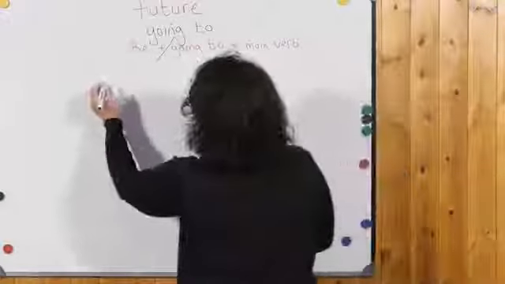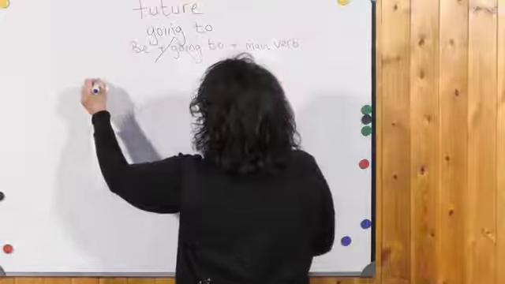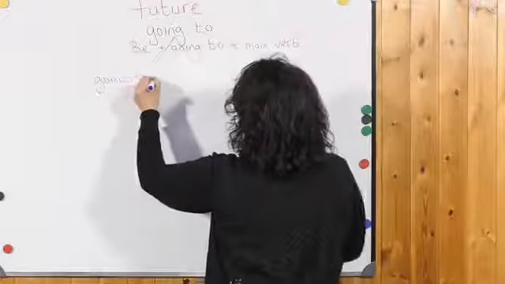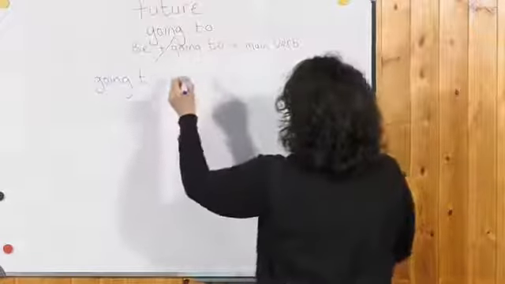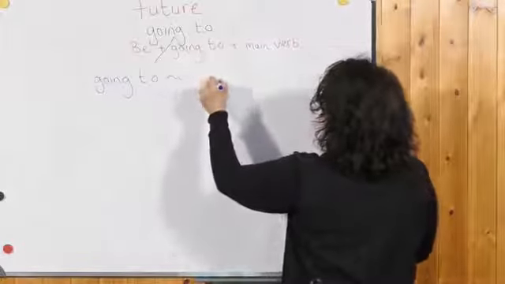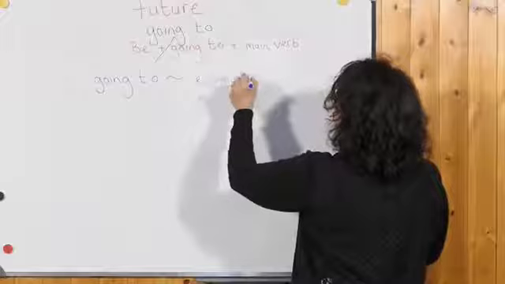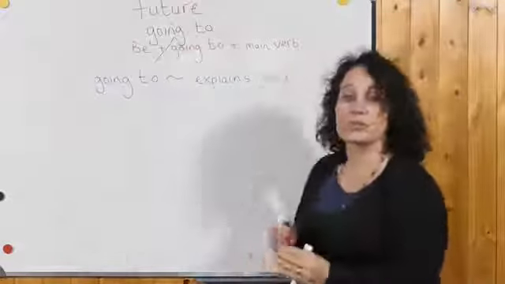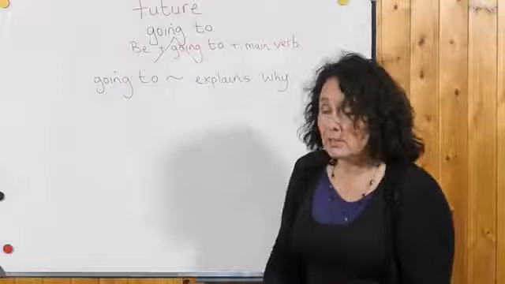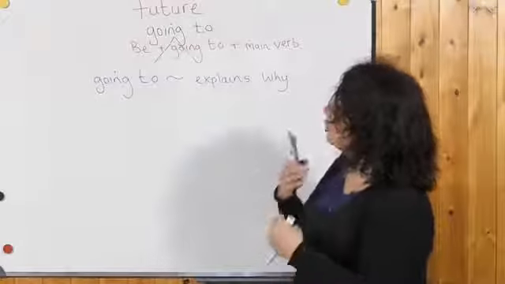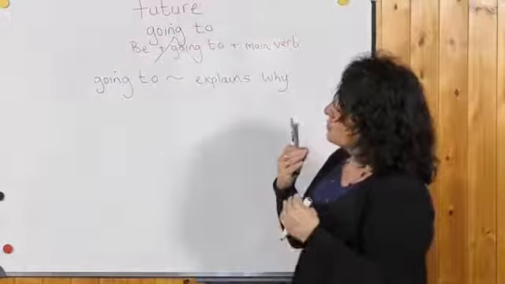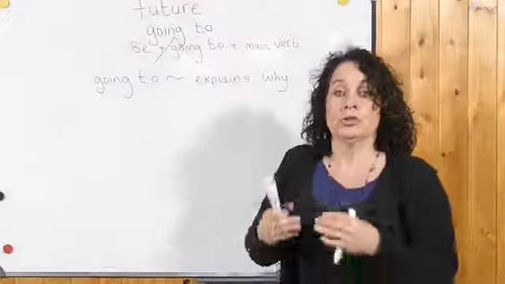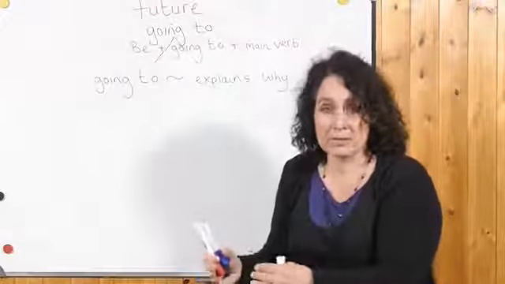So using going to explains why you do something. It answers the question why. For example, we can say, I'm going to Egypt to see the pyramids.